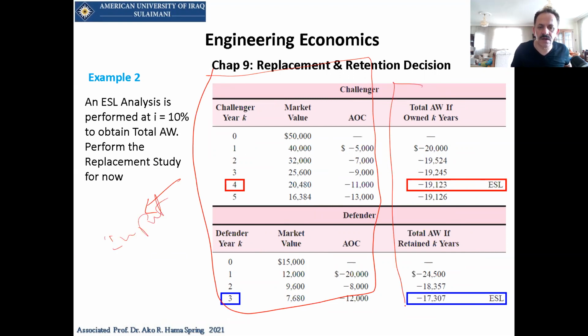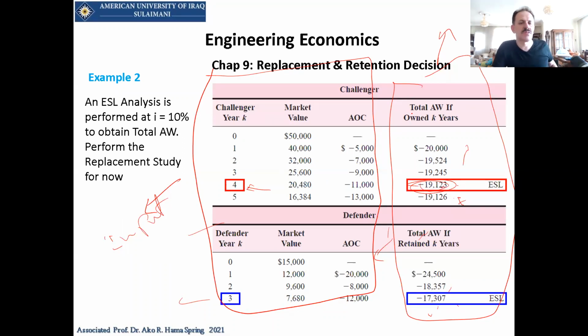The output should be, you have to make another formula for finding the annual worth in these cells. And then you have to decide which one. Also, you have to have a cell that tells you which one is the minimum compared to the rest, and the n relative to that number will be the economic service life. And also you have to find the same for here, and then compare between these two values, which one is minimum, then this one will be selected, the Defender or the Challenger. This will be your homework.